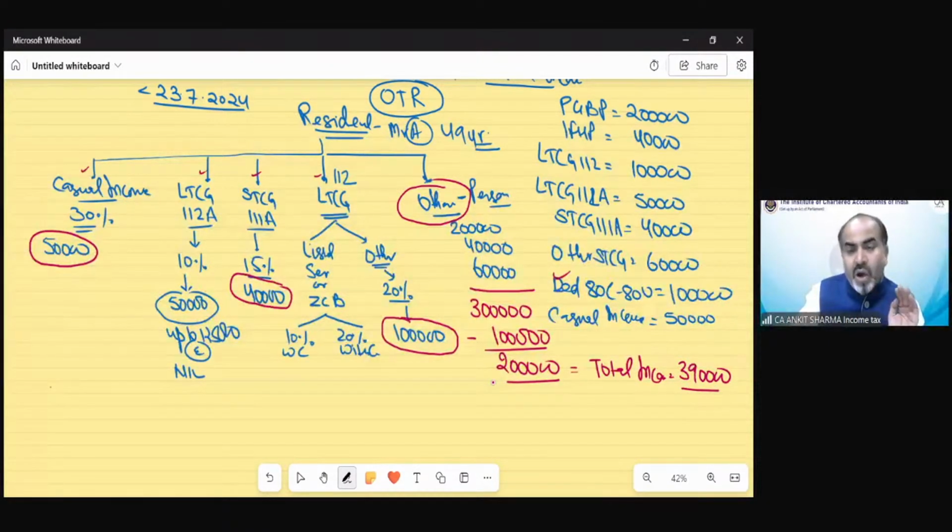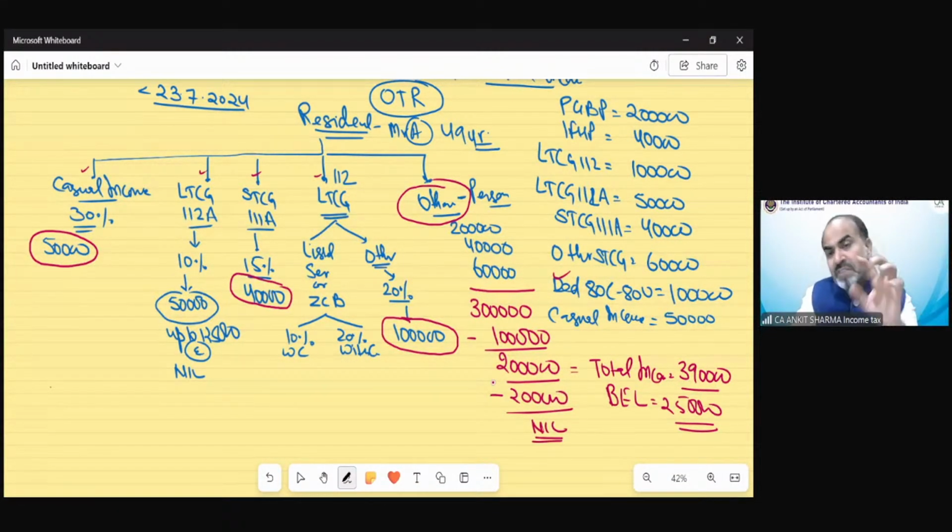Clear? Now, if we solve this question by applying the rates of tax, my basic exemption limit would be 2,50,000. Out of this 2,50,000, the 2 lakh exemption limit I can claim out of this 2 lakh rupees income. So this income would be 0. Suppose if there would be income, then it's going to be taxed at the slab rate: 2.5 lakh rupees nil, the balance taxed at 5%, then 20%, and then 30%, and so on.